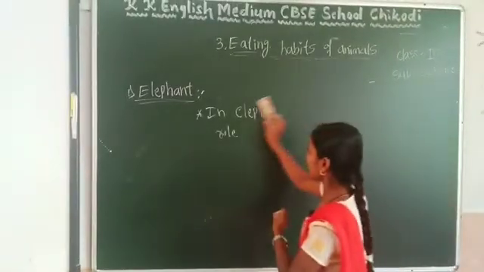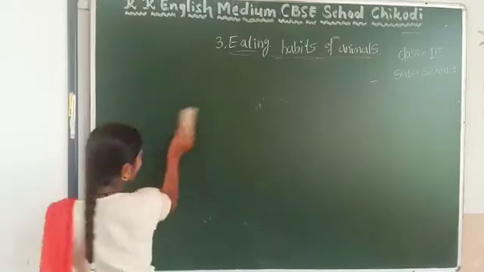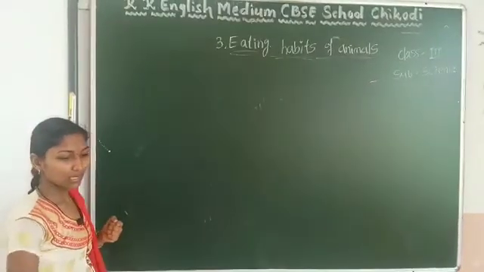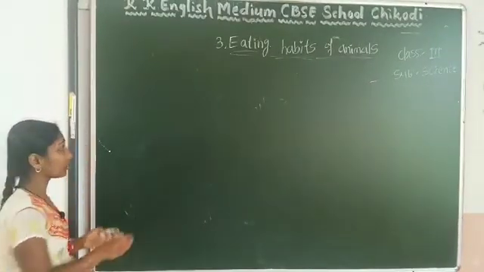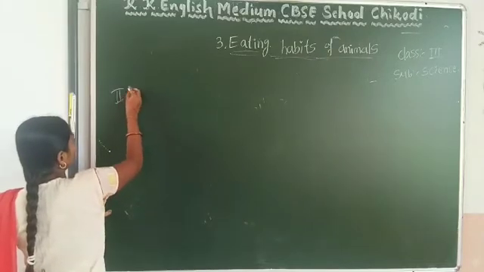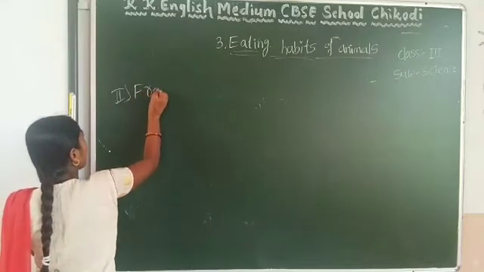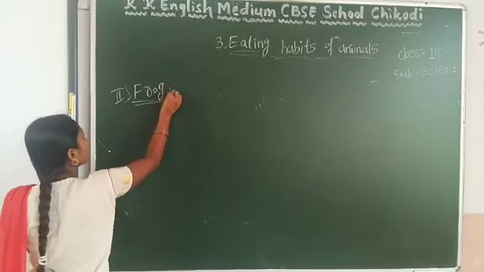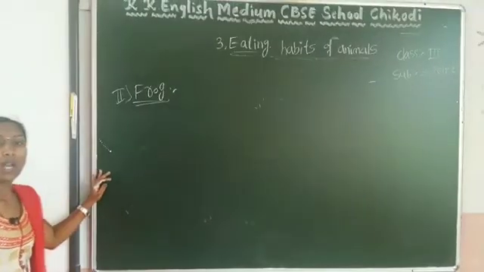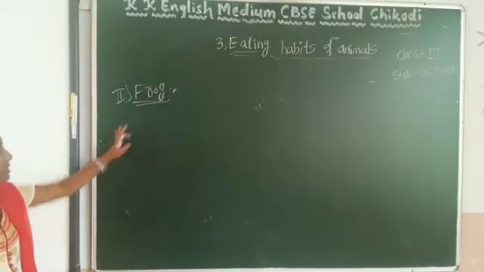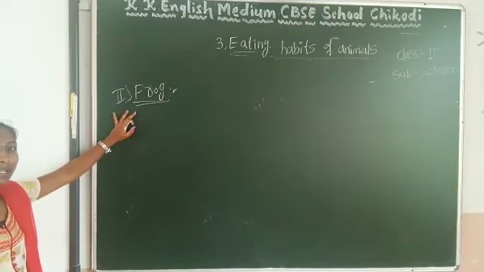Next example, just see that. This is the next example I have given, that is frog. How does it eat the food? It has a long tongue. This frog has a long tongue.